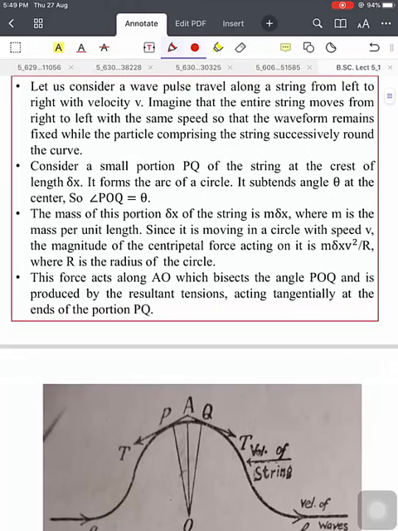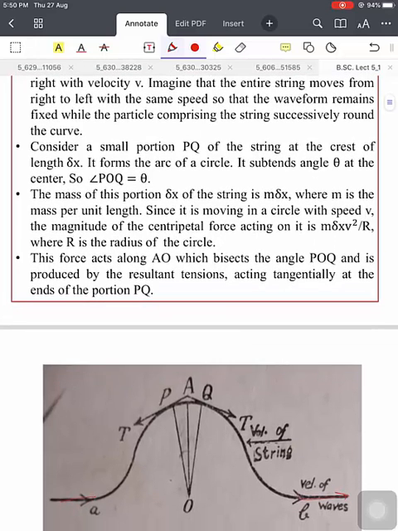For that, let us consider a wave pulse. This is the wave pulse traveling along a string from left to right with velocity v. Imagine that the entire string is moving from right to left with the same velocity, so that the waveform remains fixed while the particles comprising the string successively go round this curve.